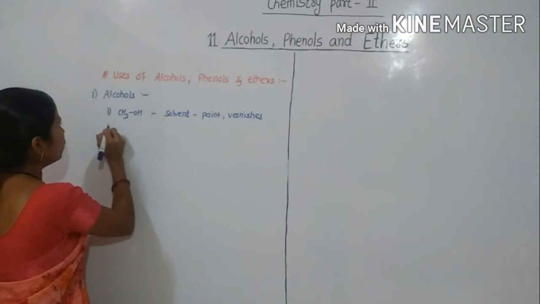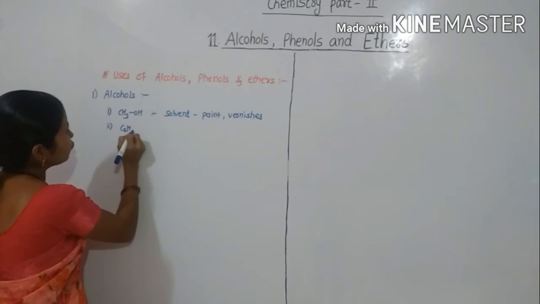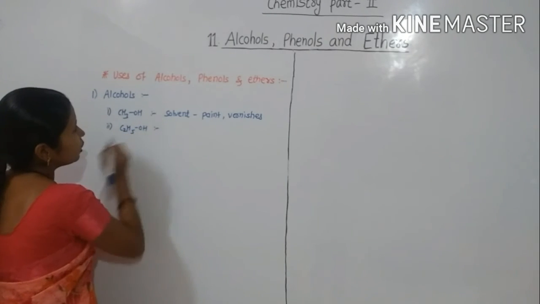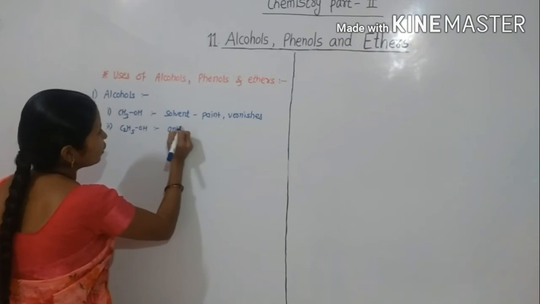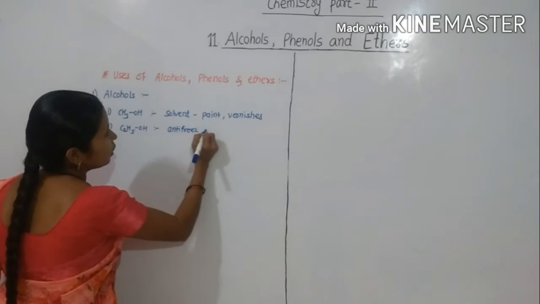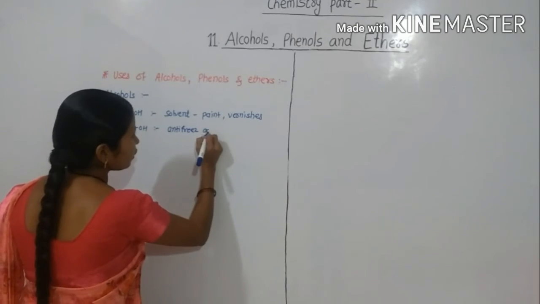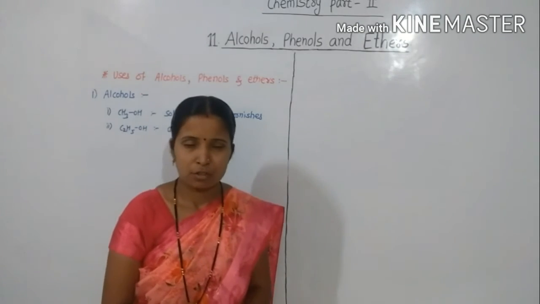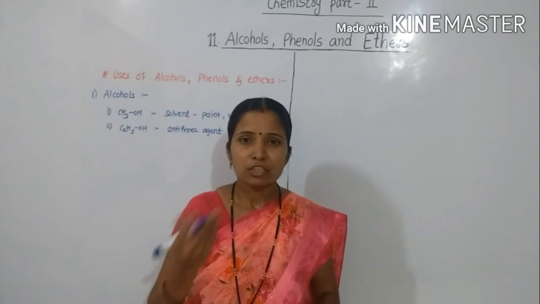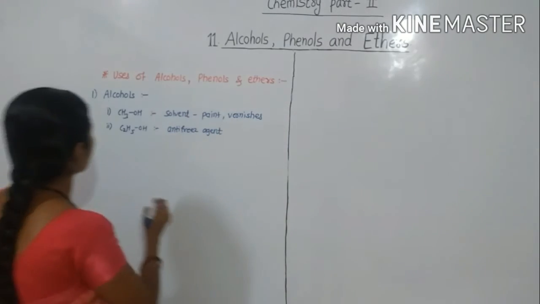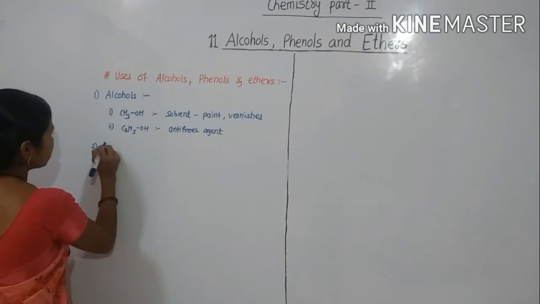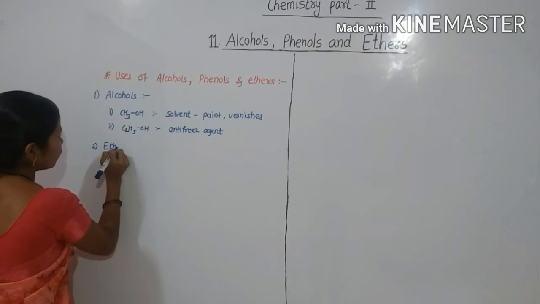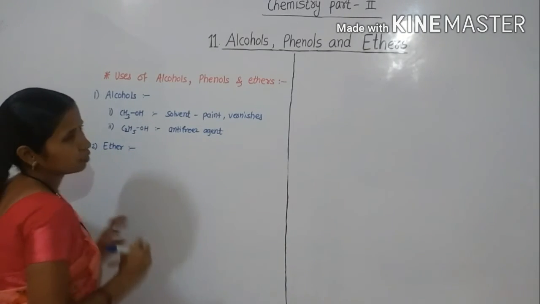Ethyl alcohol, C2H5OH, is used as antifreeze agent in automobile radiators. Then next is uses of ether.